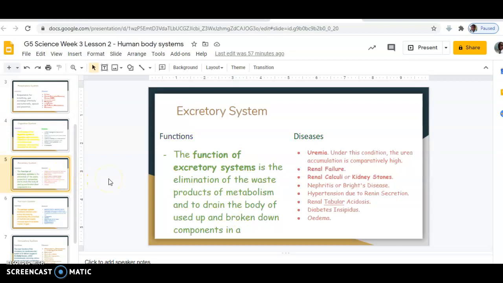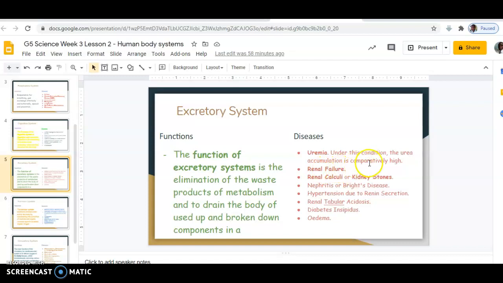Now, the next system that we are going to look at is the excretory system. The work of the excretory system is the elimination or the removal of the waste products of metabolism, or whatever we have eaten, and to drain the body of used up and broken down components. The diseases that are likely to be found in the excretory system or are connected with the excretory system are